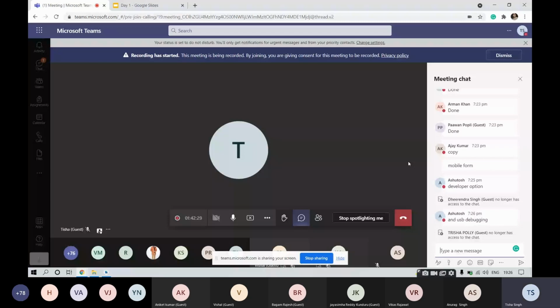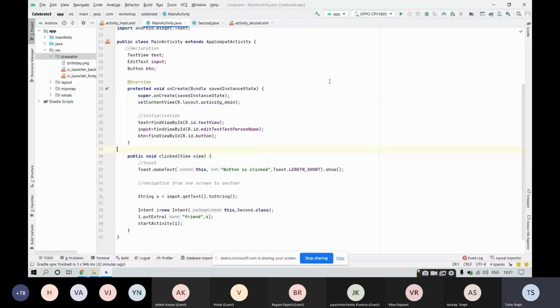Now as I have my app already installed in my phone, you can set your physical device like this. I have my device name over here. You can enable your developers option by going into settings, additional settings, and then enabling the developers option.